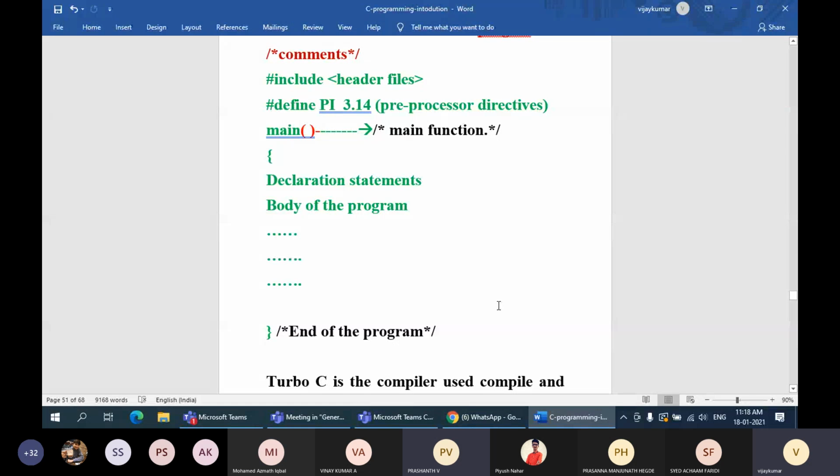That process of translating a program from its source language to the computer language or machine level language is called compilation. What is the process of translating a program from one language to machine level language? Compilation. So we need a software for that. That software is nothing but a compiler software.